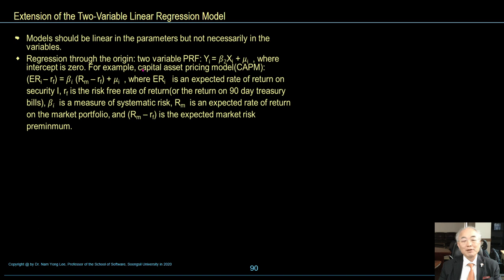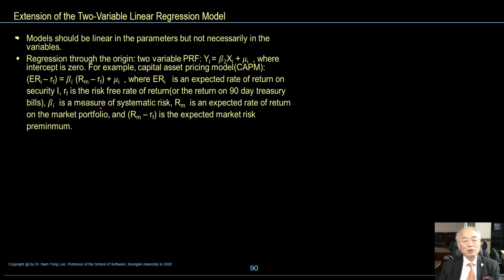For example, capital asset pricing model called CAPM, ER minus R is equal to beta multiplied by R large R minus small r plus mu I, where EI is the expectation rate of return on security I, R is the risk-free rate of return or the return on 90-day treasury bill.